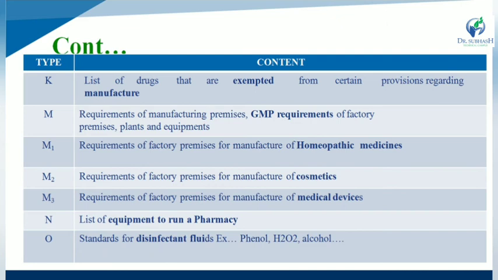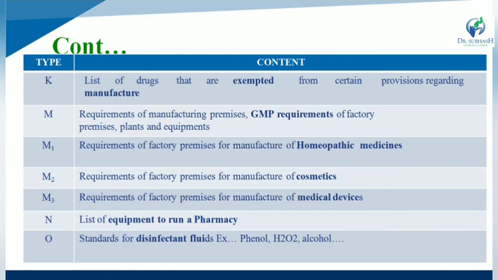M provides GMP requirements of factory premises, plant and equipment, while M1 provides requirements for homeopathic medicine, M2 for cosmetics, while M3 for manufacturing of medical devices.